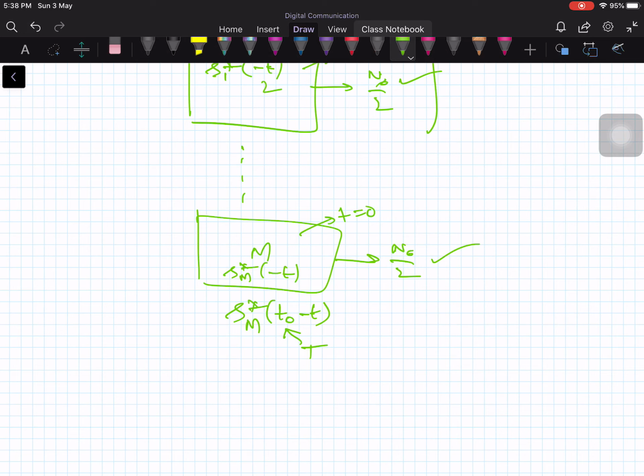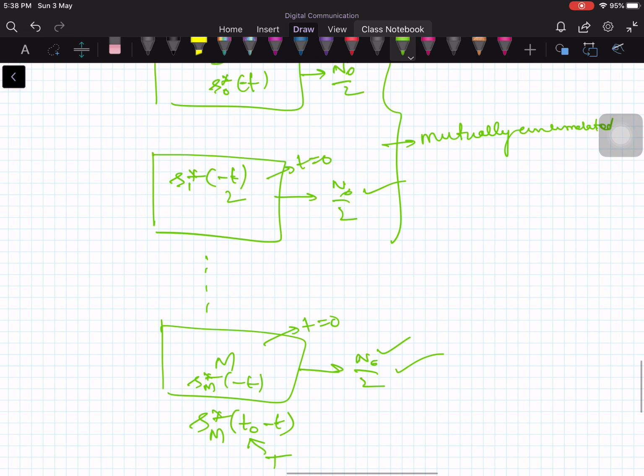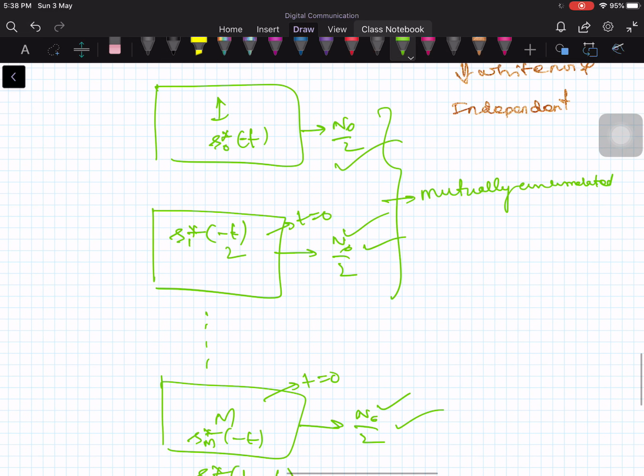Okay, so the noise values coming out of the matched filters after sampling will have no correlation among them. So there is no correlation with each other. They will turn out to be totally different from each other, even though the noise variance is the same. See, here also n naught by 2, here also n naught by 2, and here also n naught by 2, but they are totally different from each other.